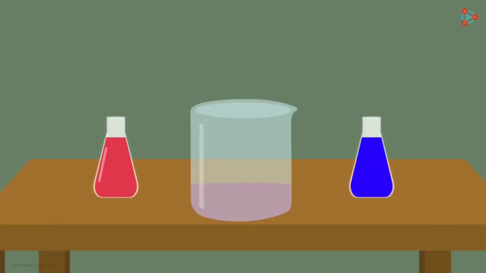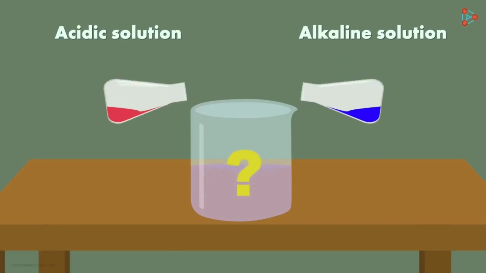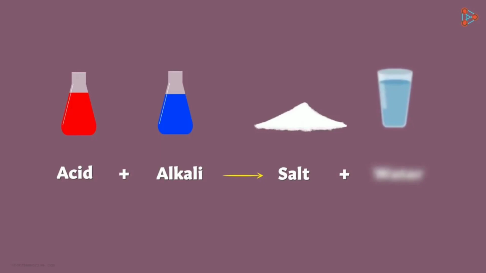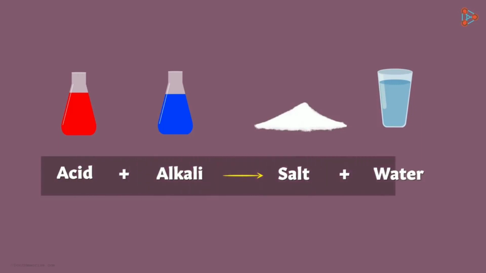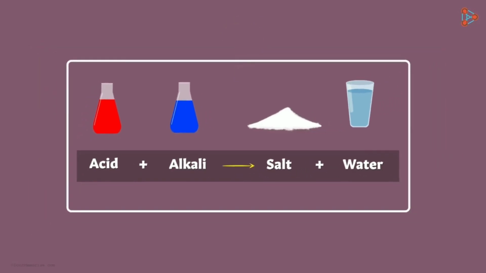Next topic. If we take two solutions, one acidic and the other alkaline, and mix them, what will be the result? It gives us salt, and water will be released as a byproduct. Now, does this happen every time? When an acid combines with a base, it will always give us salt and water. And what is the reaction called? Does it have a specific name? Yes, it does. It's called a neutralization reaction.